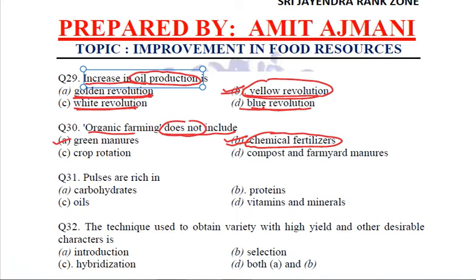So green manures are used in organic farming. Crop rotation is practiced. Compost and farmyard manures are once again the type of manures. So all the manures, whether it is green or compost or farmyard, they are extensively used in organic farming. But chemical fertilizers, pesticides, they are not used. Clear?